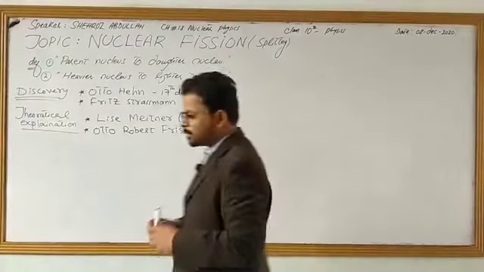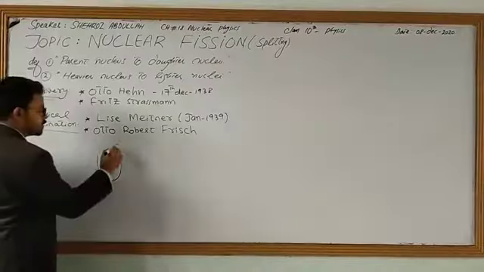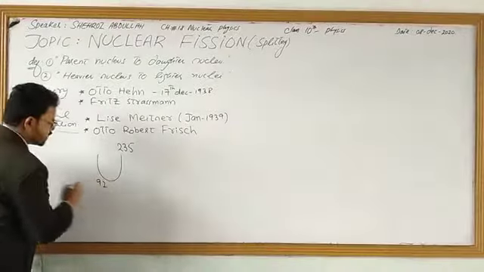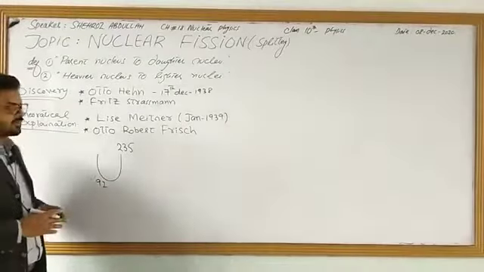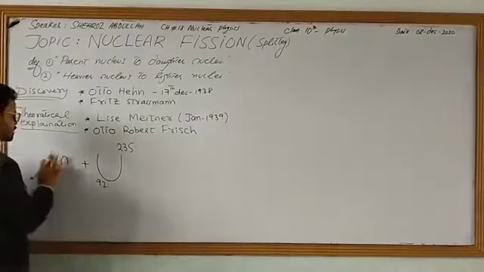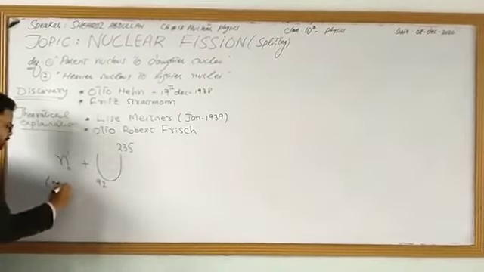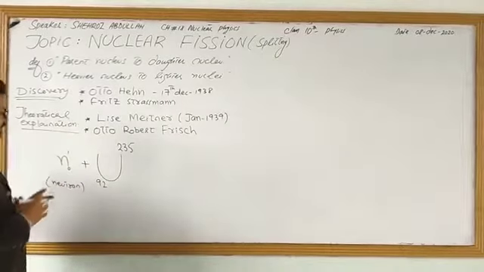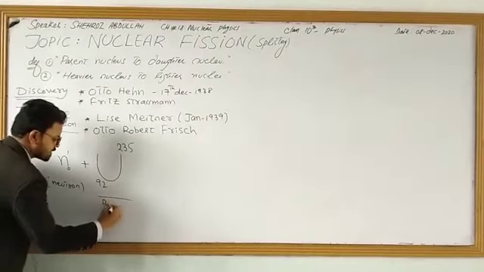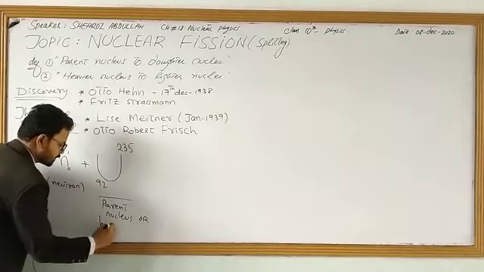Now what happens? Look, we have an unstable nucleus over here. For example, we take uranium 235, uranium-92 235. 92 is the atomic number of the uranium and 235 is the mass number of that uranium. What we do is fall slow moving neutrons on it. This 1 0 shows you a neutron. This is the neutron, and it is fallen on the parent nucleus, or we can say the heavier nucleus.